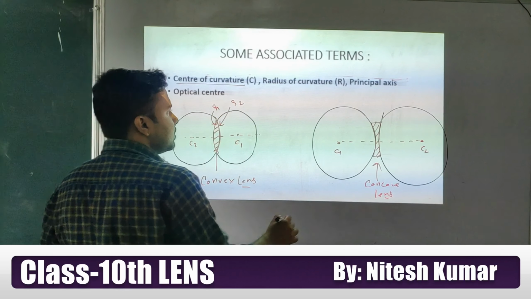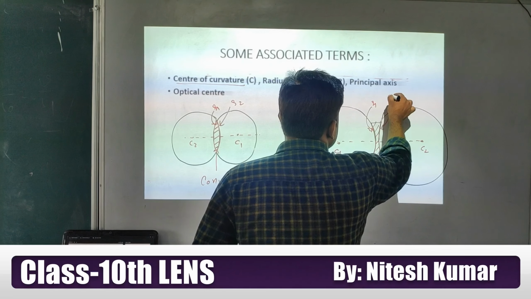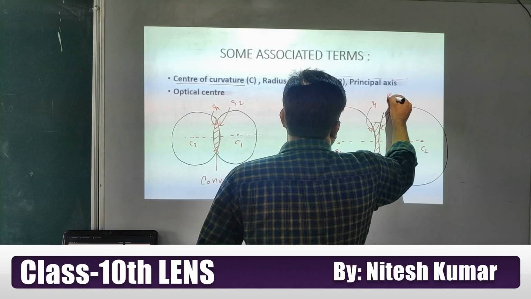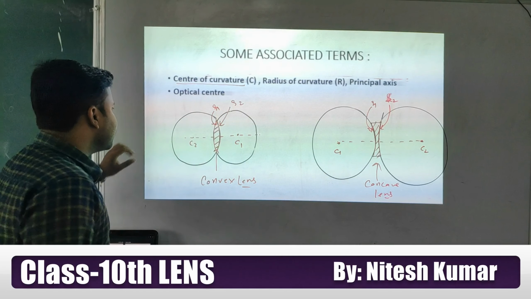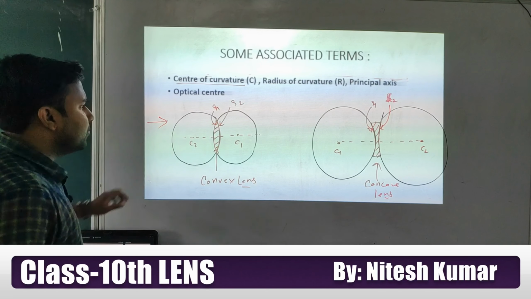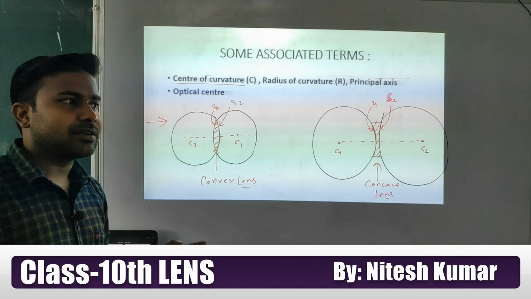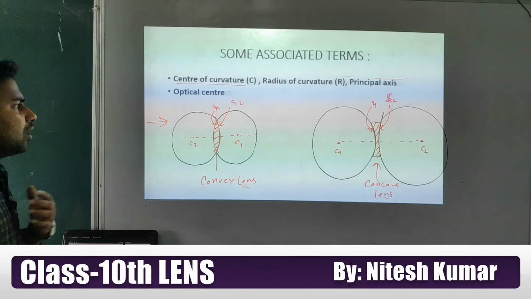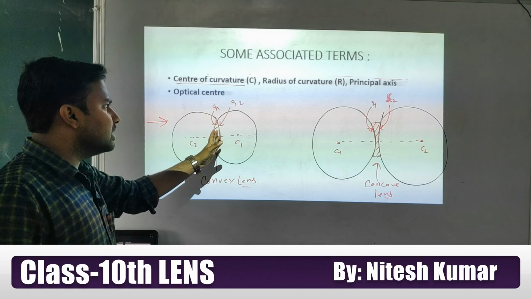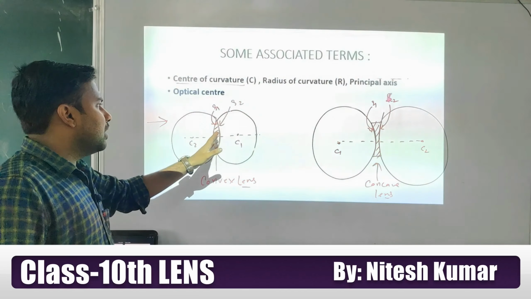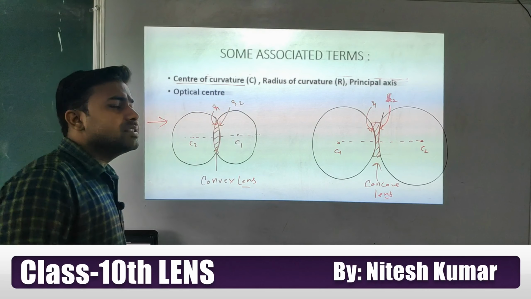Try to understand, student. Here this surface is S1 and this surface is S2. Which surface is called the first surface? Look at this. If a ray is coming from this side, first it will fall on this surface, or first it will strike this surface. That's why, students, it's called the first surface. And then after refracting through this lens, it will pass and strike the S2 surface.